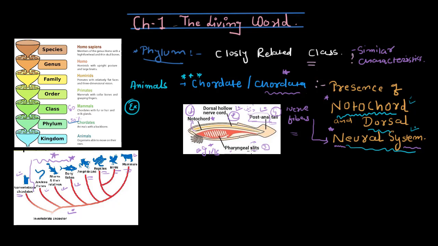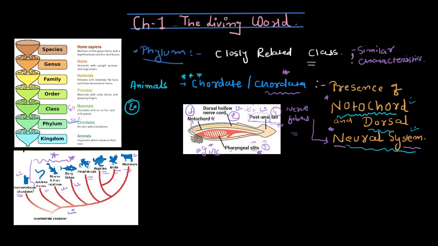But when the baby comes to the world, this disappears. So pharyngeal slits are present in us only in the embryo. This is a very important MCQ from the NEET point of view also. And about the post-anal tail, we did have that, but then evolution happened and we do not have that now.